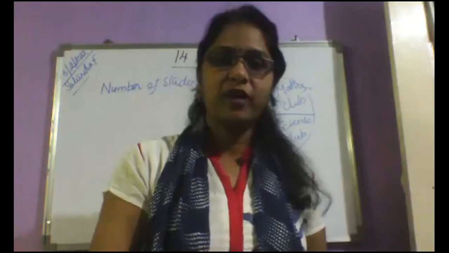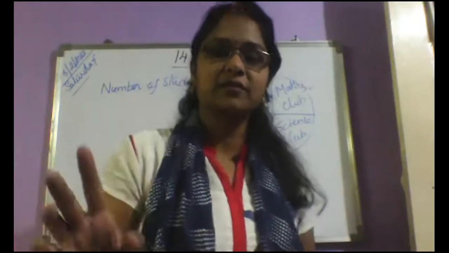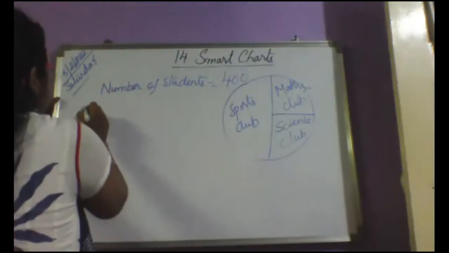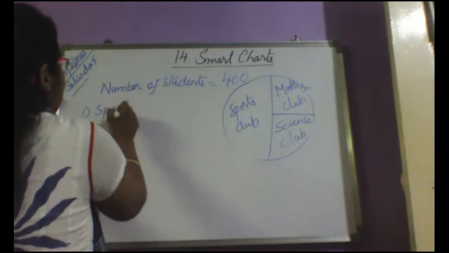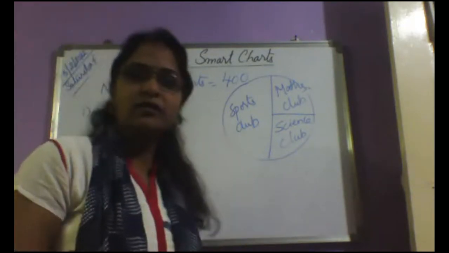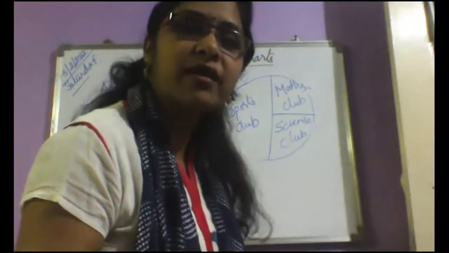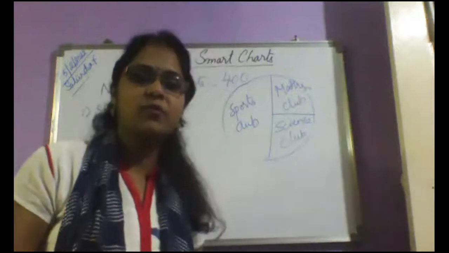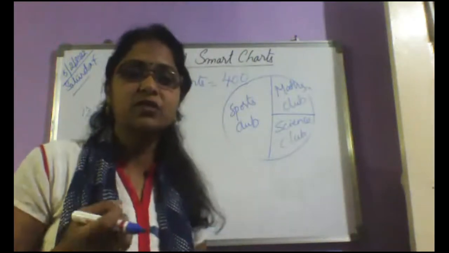Now, one by one, who will tell the first answer? First, I want the number of students in the sports club. Raise your hand. Who will answer? Mokshita has already raised her hand. Tell me, Mokshita, how many students are in the sports club?